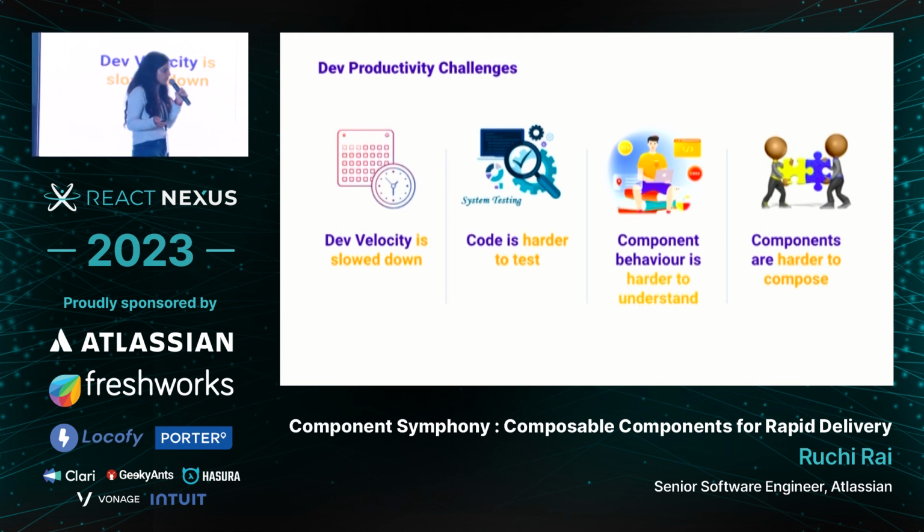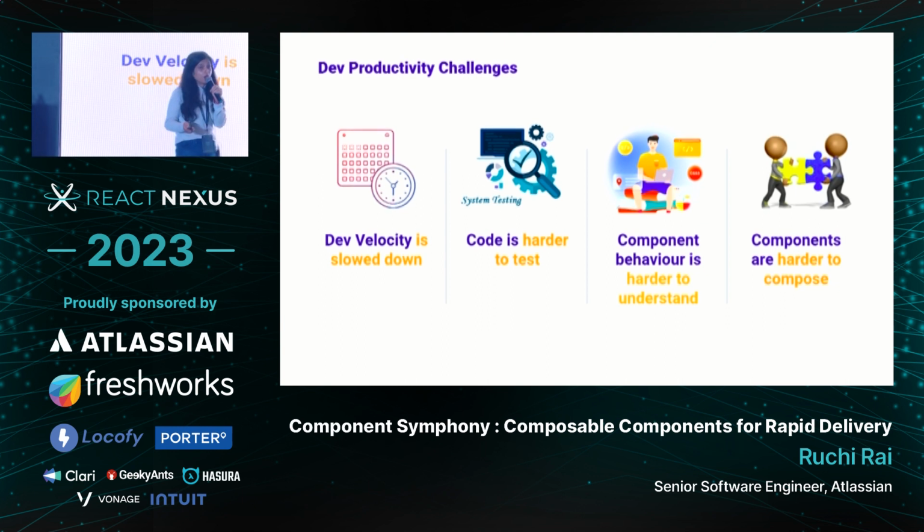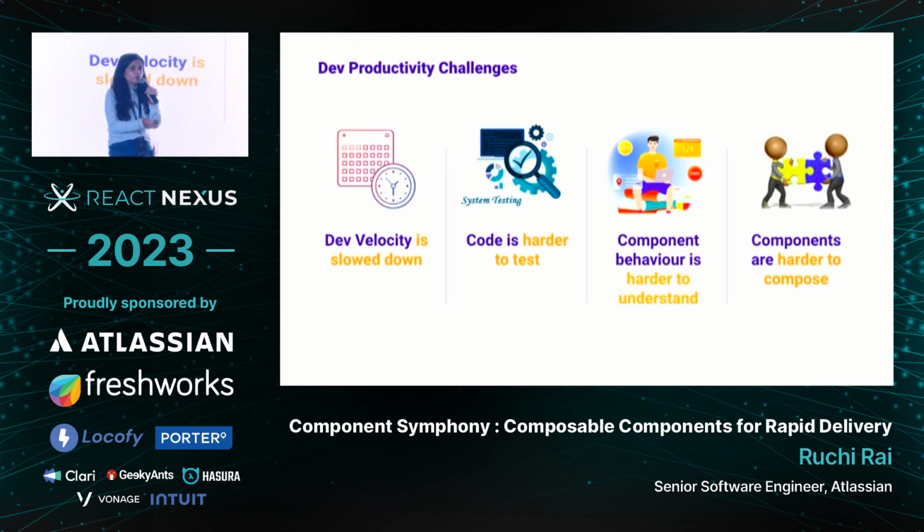We wanted to execute fast. We had a lot of developers contributing, but code became harder to test. If I brought in any change in the code, its blast radius was very high. It was very hard to debug. Component behavior was very hard to understand. As a new developer, I started contributing to the same pool of code base, which was so extensive, they were not able to move faster. Components became harder to compose. I wanted to use the existing components to build other complex components, but I was not able to reuse them.